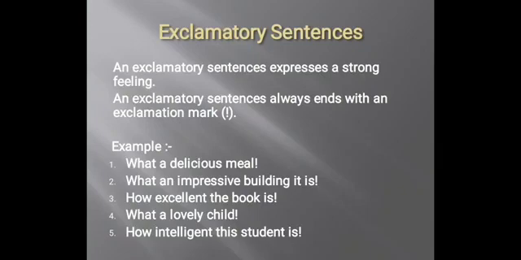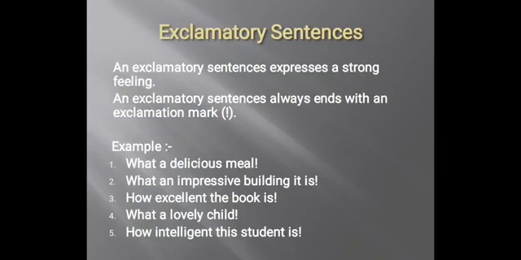First example is what a delicious meal. Second example is what an impressive building it is. Third example is how excellent the book is. Fourth example is what a lovely child. And the last example is how intelligent this student is.